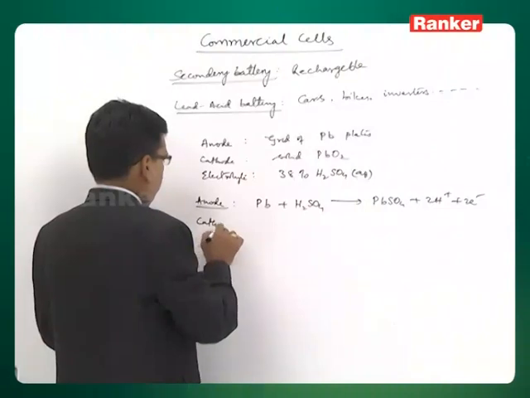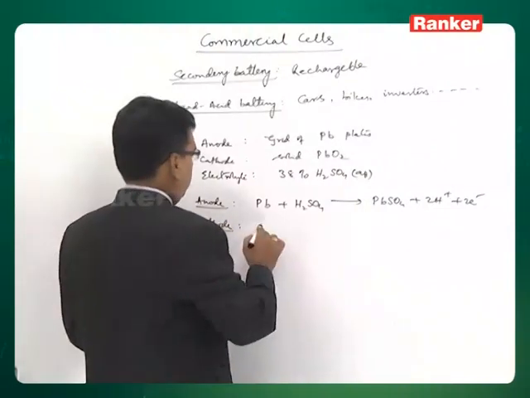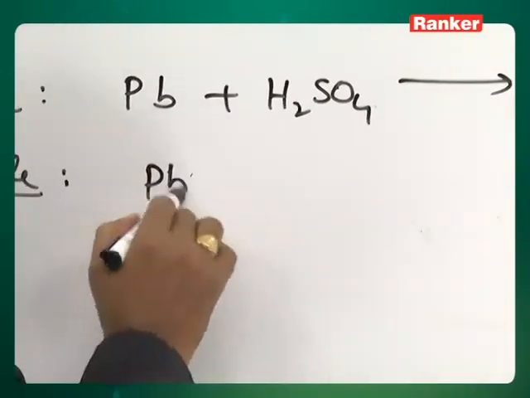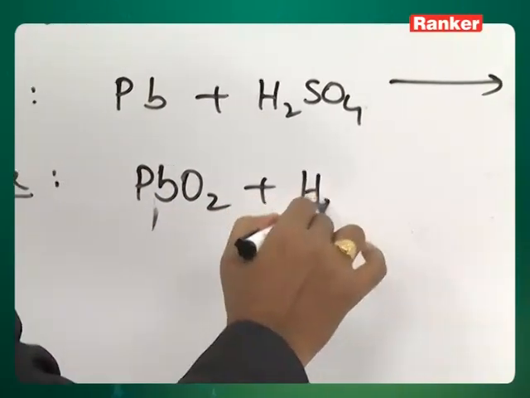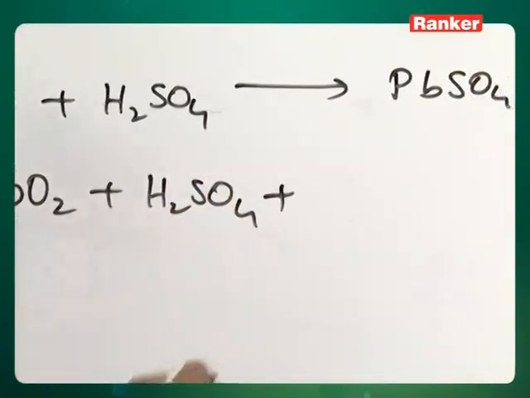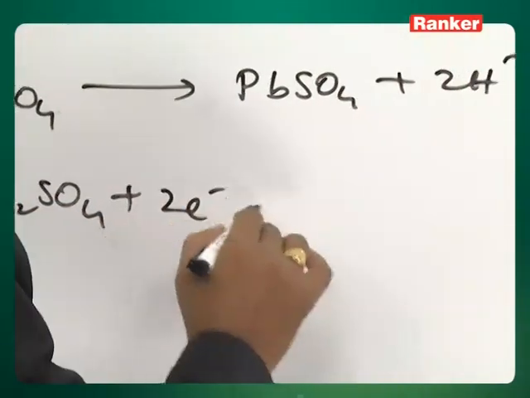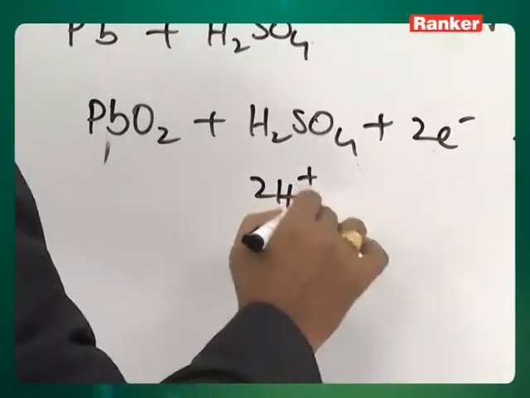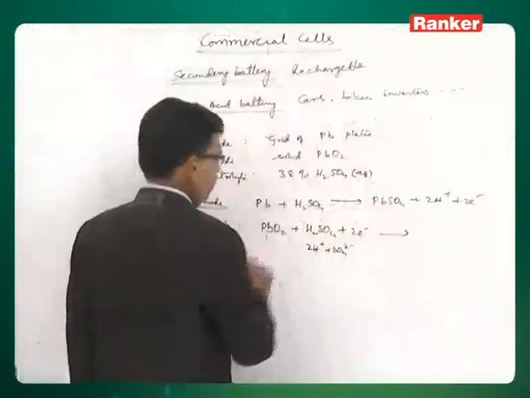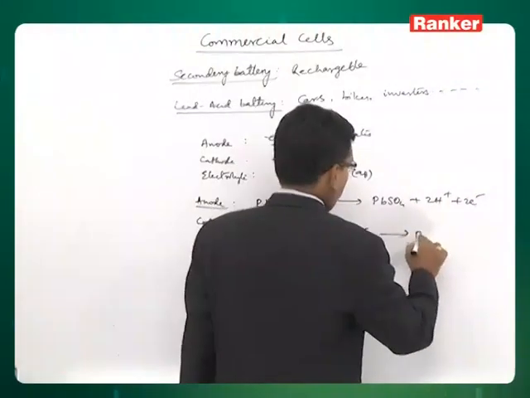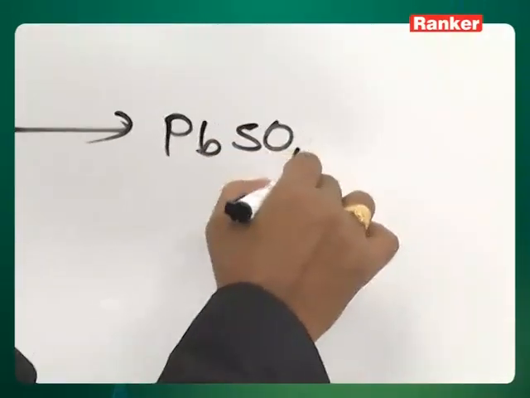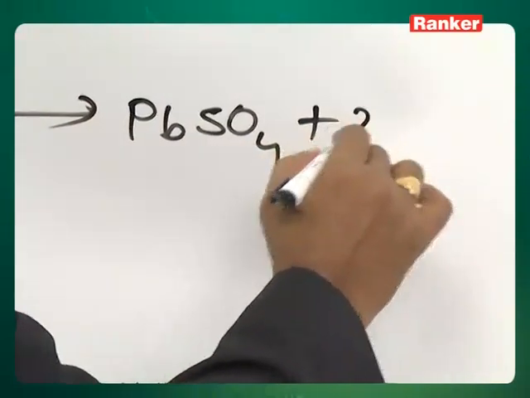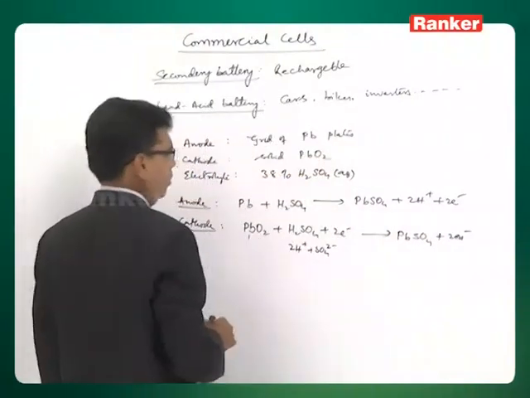At the cathode it is PbO2 plus H2SO4 plus 2 electrons, or this H2SO4 you write as 2H+ and SO4 2-, that will give you PbSO4 plus 2 OH minus.